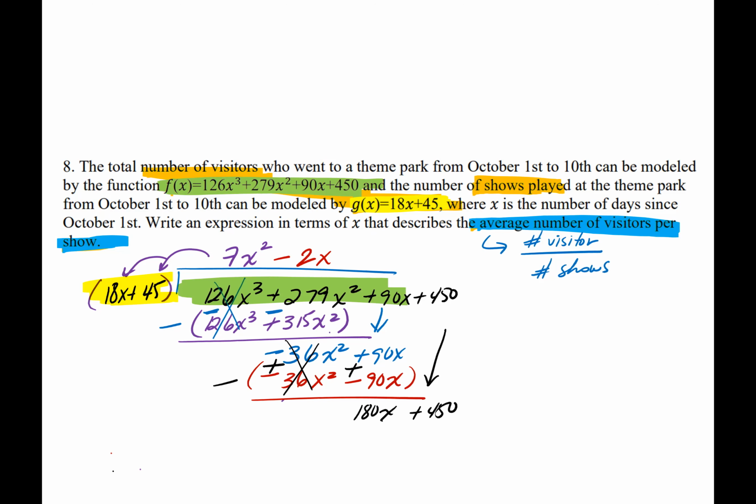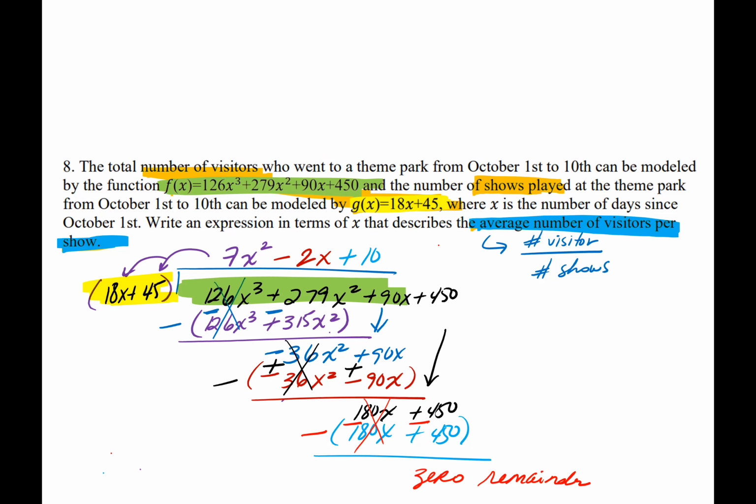And look, you guys are pretty close to getting done with this. So then you're going to ask yourself, 18 times what gives me 180? I'm going to put 10. Distribute it, you get 180x plus 450. And of course, when you subtract it, when you change that sign to a negative, that becomes a negative. So 180 cancels, and look, you have 0 for your remainder.